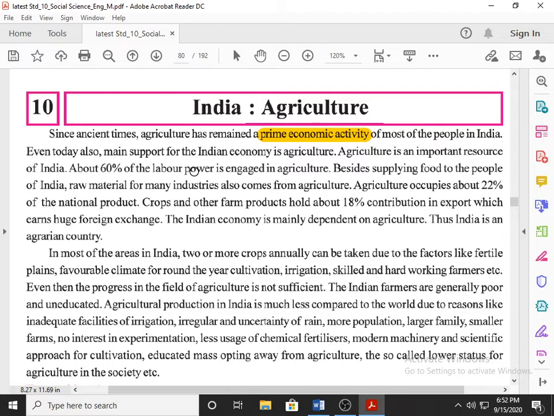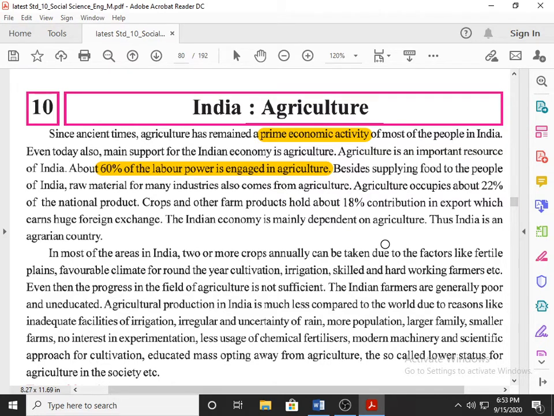Agriculture is an important resource of India, and about 60% of labor power is engaged in agriculture, which means 60% of India's labor earns with the help of agriculture.